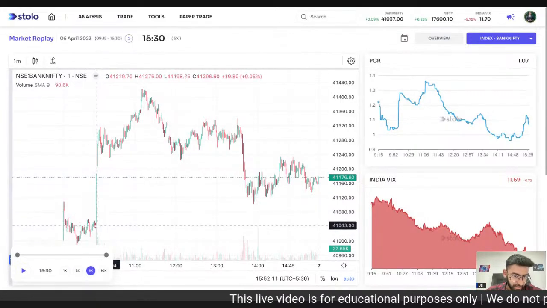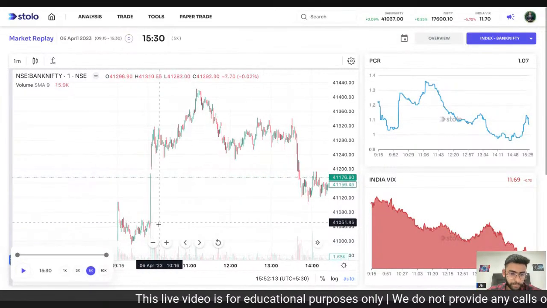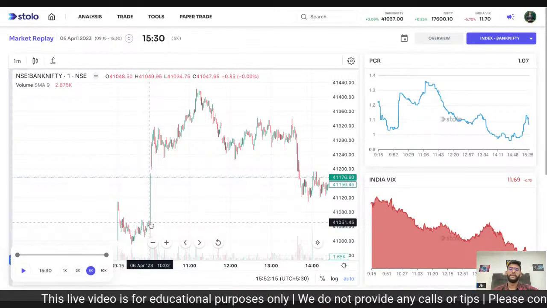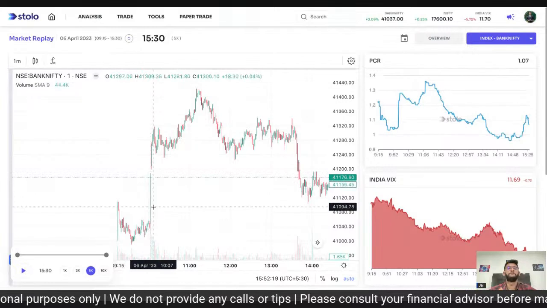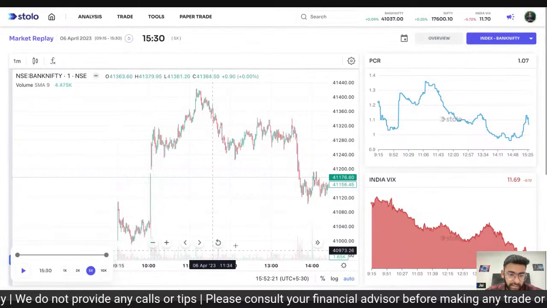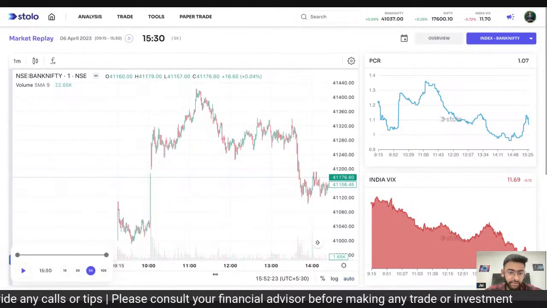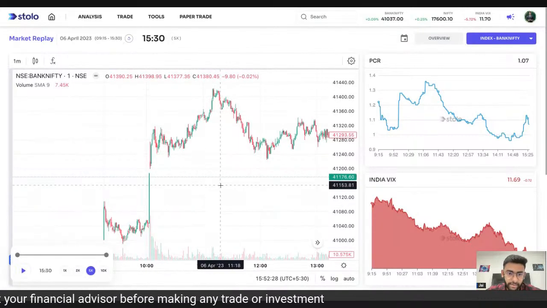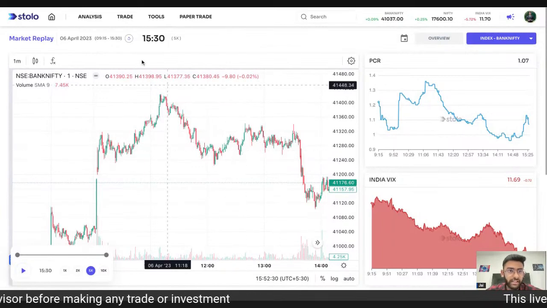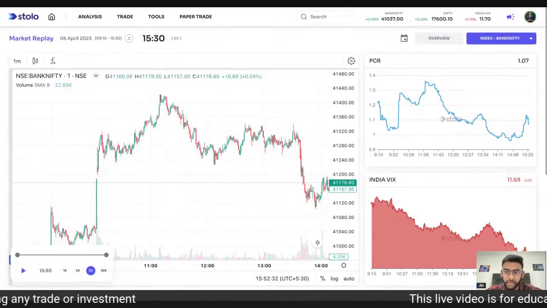As you can see here, as soon as it was announced, we saw a huge green candle formation, right? The whole market was very bullish about it. And as you can see, since then, it was sideways until 1 p.m. to 2 p.m., right?